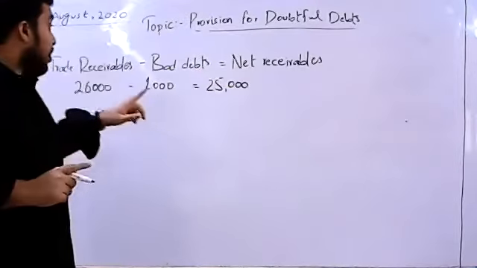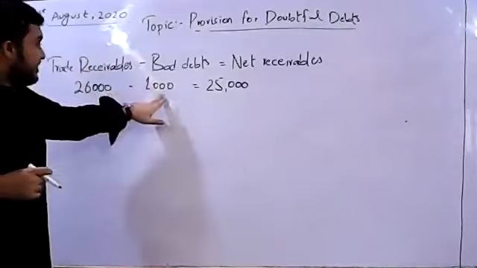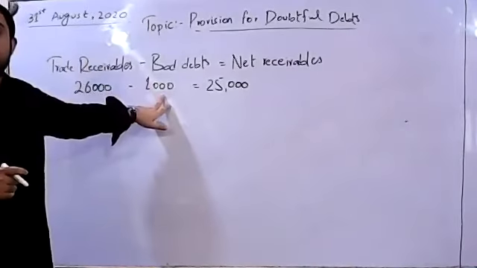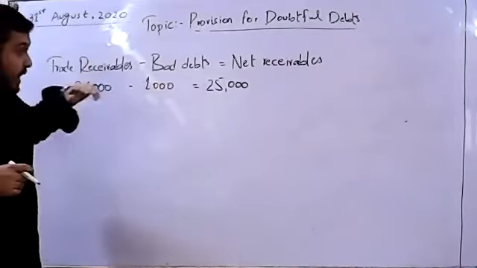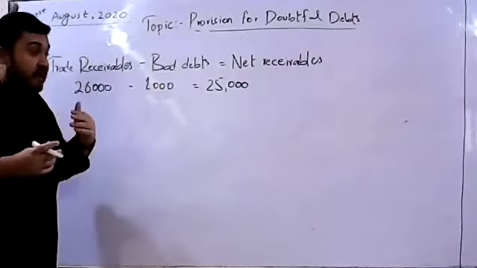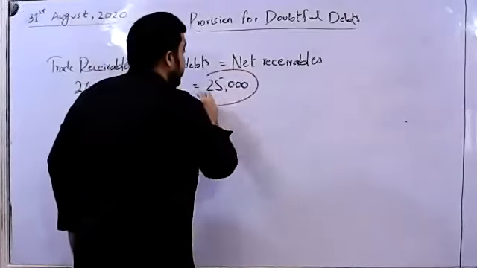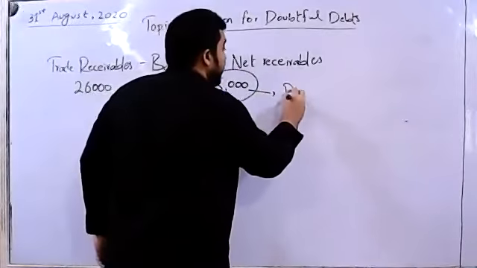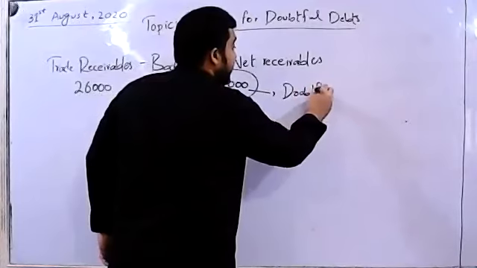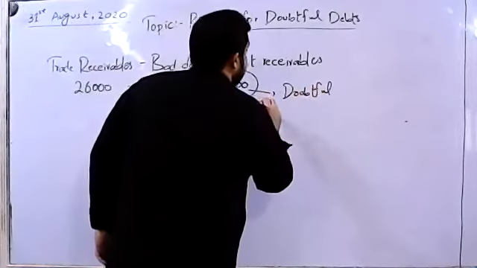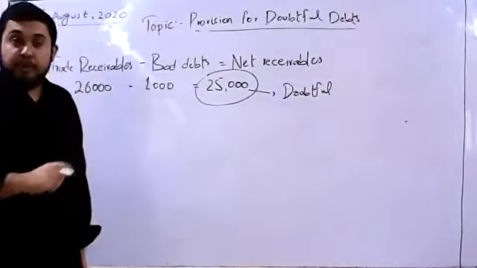Why so? Because we never knew that this customer was going to turn into a bad debt. Now, whenever we have a doubt in our mind, that means this remaining figure of our receivables is doubtful.